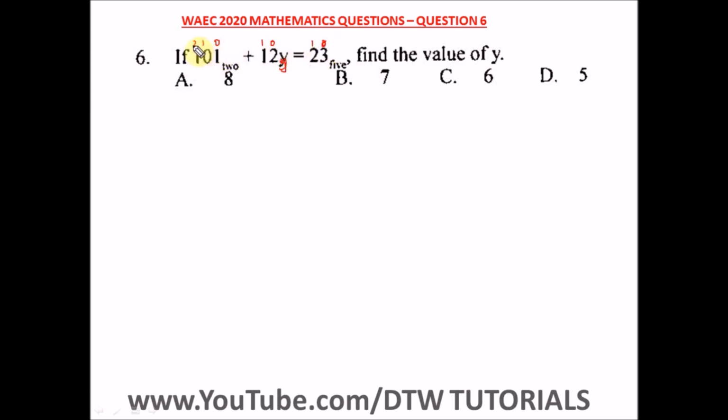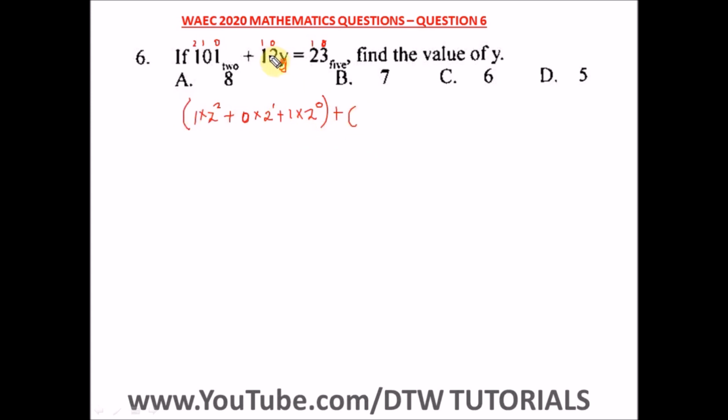So to convert this 101 base 2 to base 10, we have 1 times 2 raised to power 2, plus 0 times 2 raised to power 1, plus 1 times 2 raised to power 0.